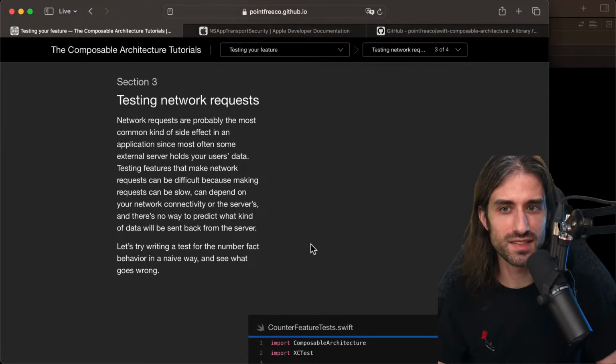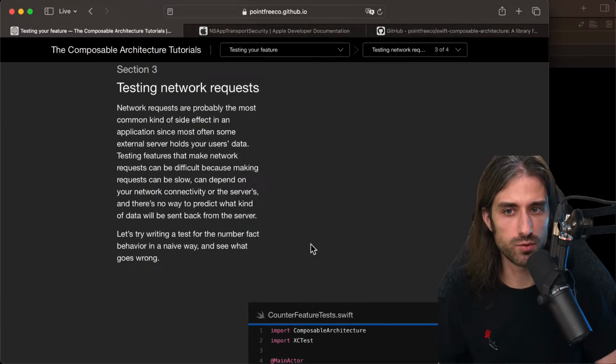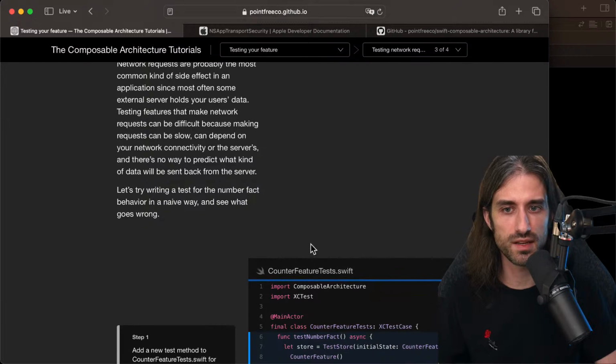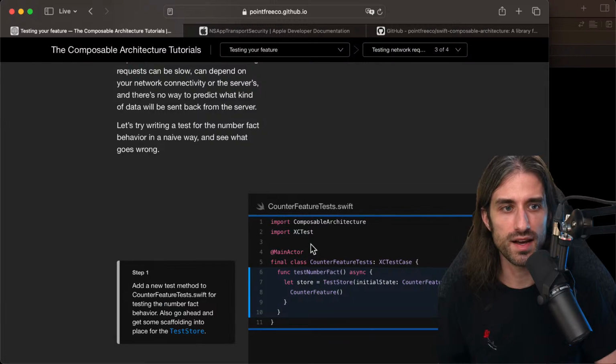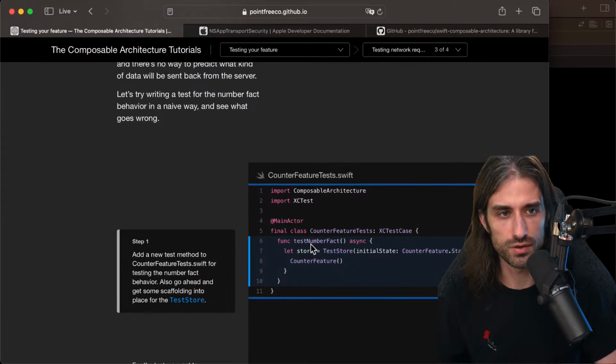Section 3, testing network requests. Network requests are probably the most common kind of side effect in an application, since most often some external server holds your user's data. Testing features that make network requests can be difficult because making requests can be slow, can depend on your network connectivity or the servers, and there's no way to predict what kind of data will be sent back from the server. Let's try writing a test for the number fact behavior in a naive way and see what goes wrong.